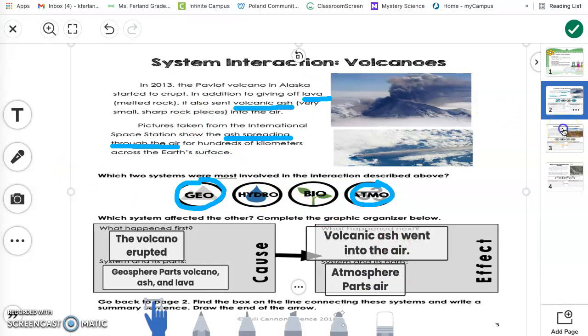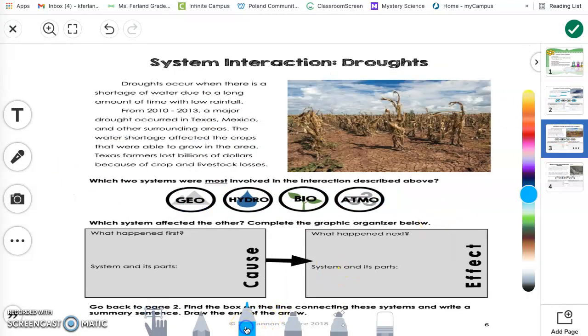Let's look at another example together. How about the system interaction that occurs with droughts? Droughts occur when there is a shortage of water due to a long amount of time with low rainfall. From 2010 to 2013, a major drought occurred in Texas, Mexico, and other surrounding areas. The water shortage affected the crops that were able to grow in the area. Texas farmers lost billions of dollars because of crop and livestock losses.